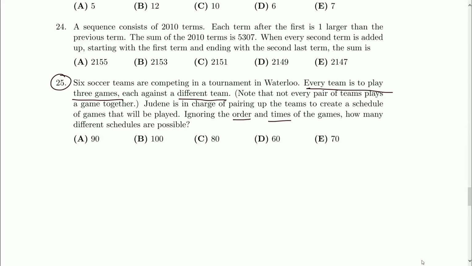So if we don't care about the order and the times of the games, then it really just matters what pairs are playing off against each other. That's what we're after here. So what we're really asking is, how many ways can I pair up the teams so that each team plays 3 games? And that's the challenge. And I've got all multiples of 10, which really strikes me. I wouldn't have thought that would be something to deal with.